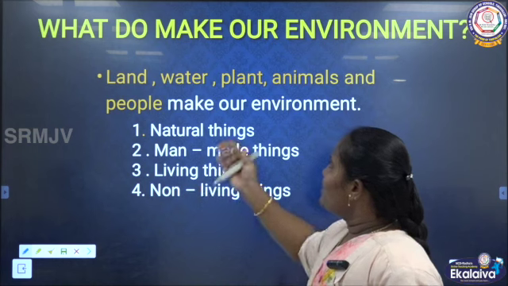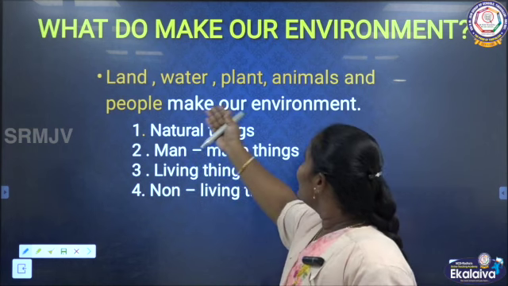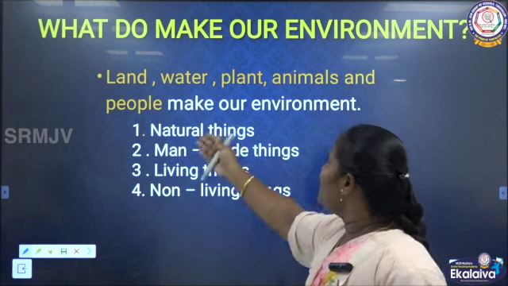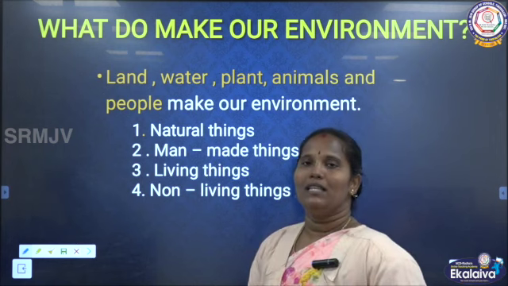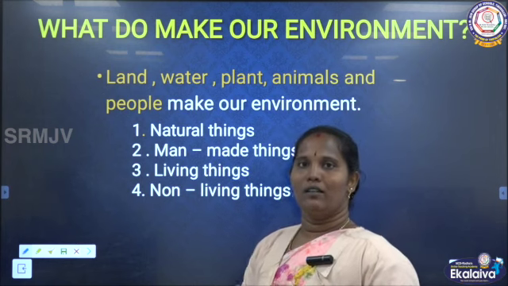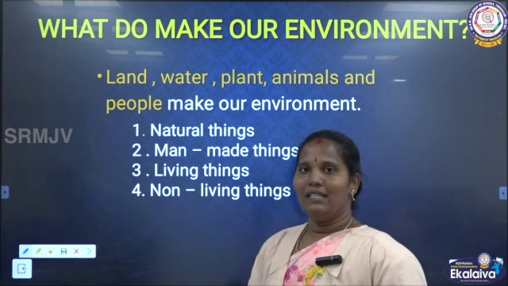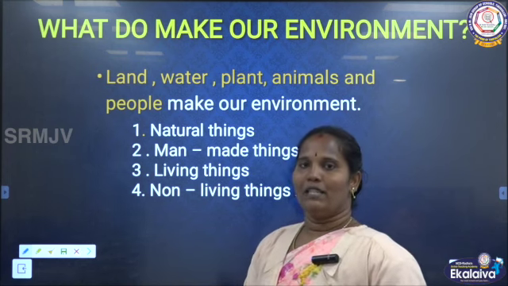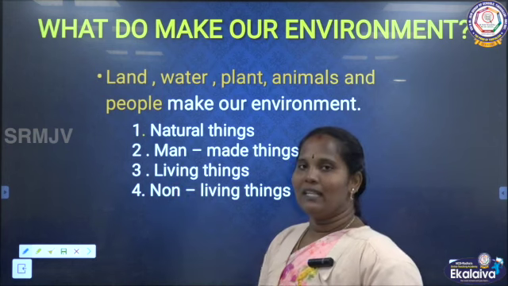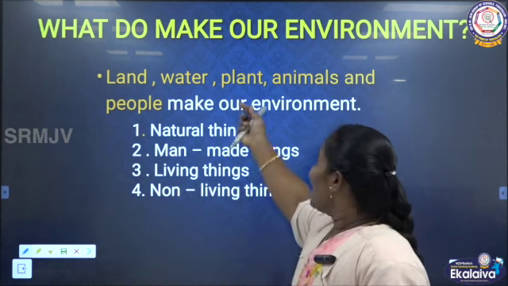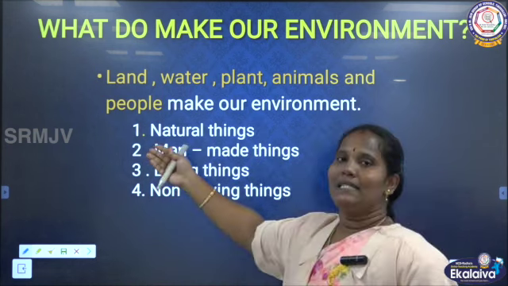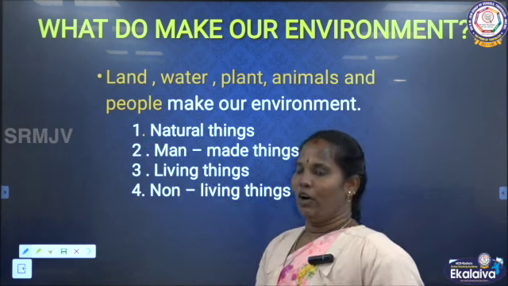See, for example, we can say land, water, plants, animals and people make our environment. What are the things present near our surroundings? Land. We are standing on that land now. And then water is present, and then plants, animals, people. These all make our environment.